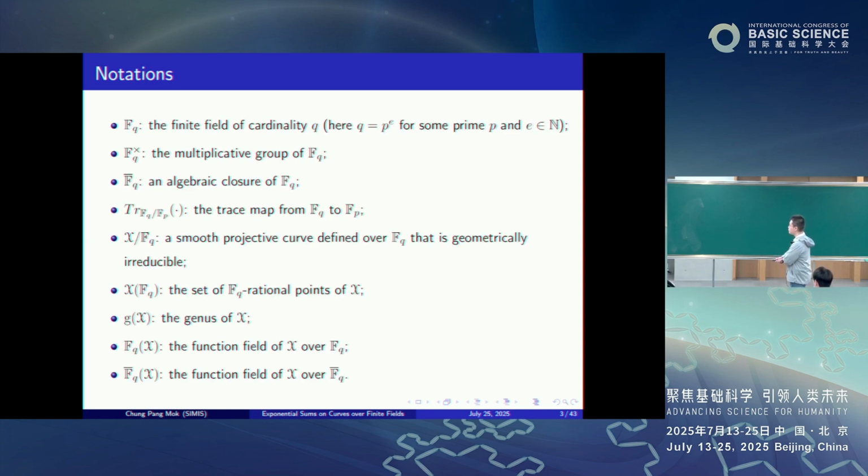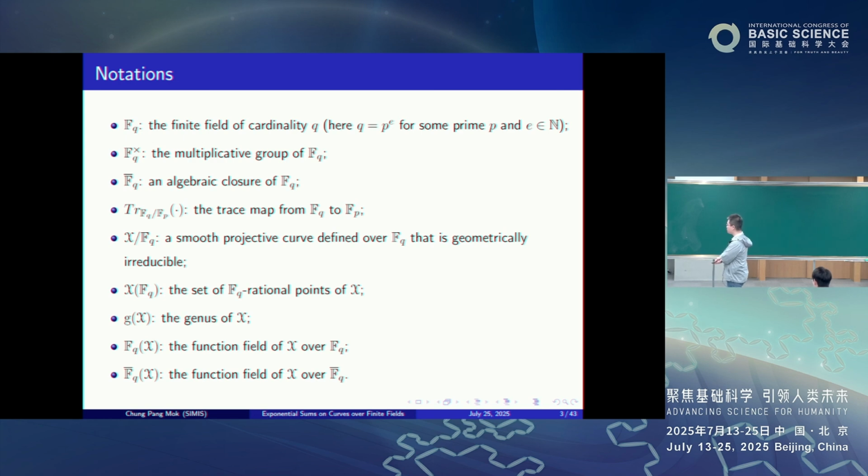Let us first discuss some notations, which we use throughout the talk. Q is a prime power, and p is the characteristic. F_q is the finite field of cardinality q. F_q cross is the multiplicative group of F_q, and we fix an algebraic closure F_q bar of F_q. Trace is the trace from F_q to F_p.